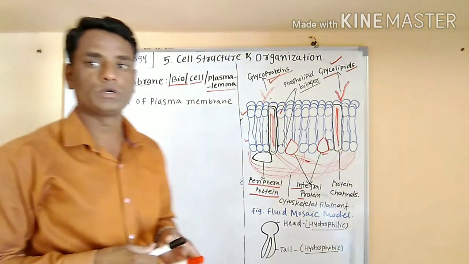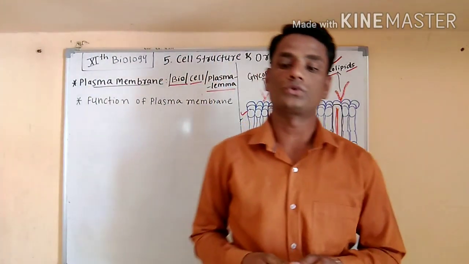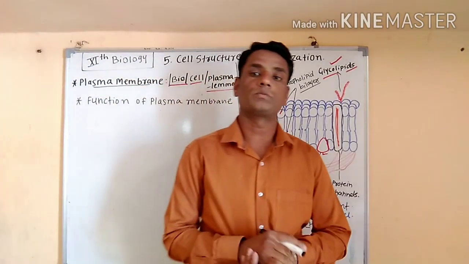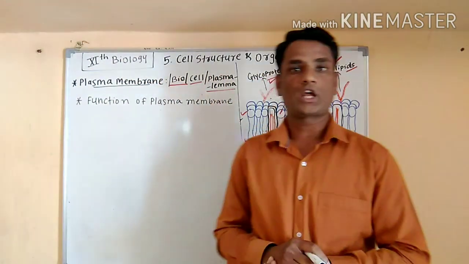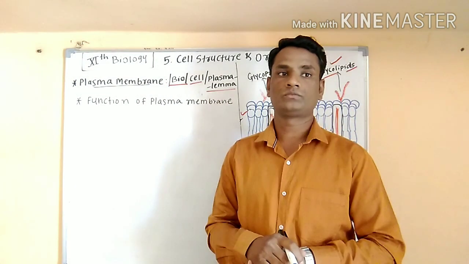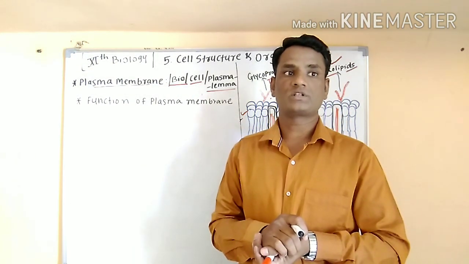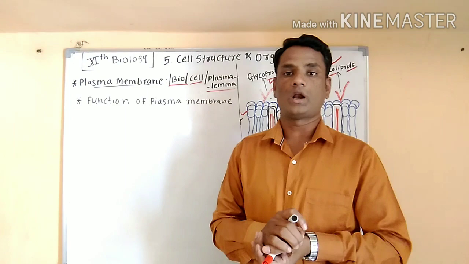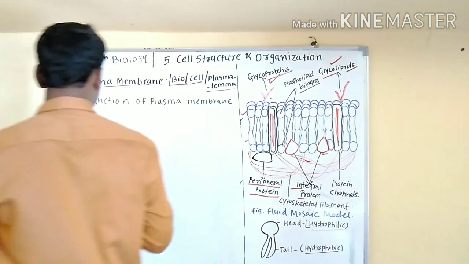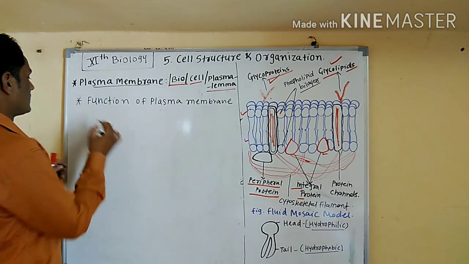The main function of the plasma membrane is to transport molecules across the cell membrane. There are two types of transport in the plasma membrane: the first is passive transport and the second is active transport.